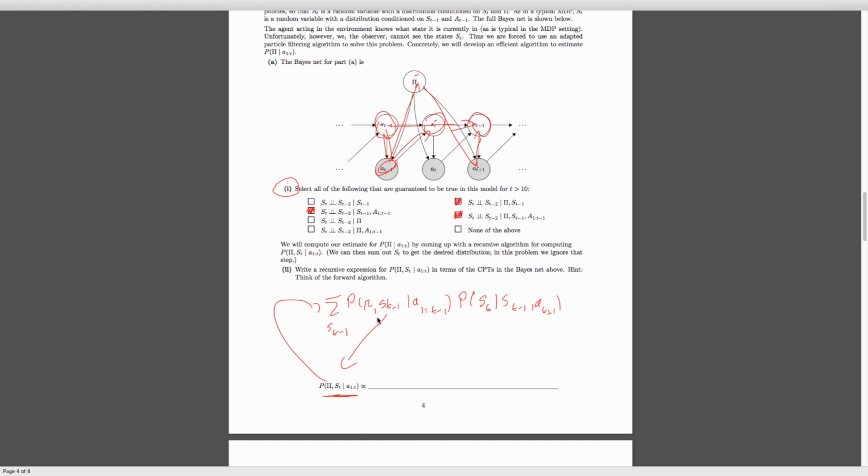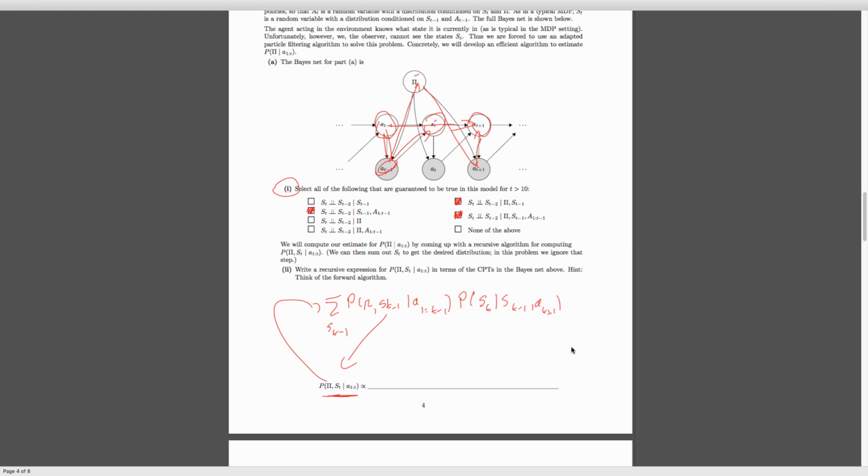So this is a general pattern you see. You have some transition distribution that moves you to the next time step, and then you sum out over the old time step to get rid of it. And if you think about it conceptually, what you're doing is saying, for all the states I could have been in before that end up in this state, let me add up all those probabilities, which in principle should be a pretty sensible thing to do.